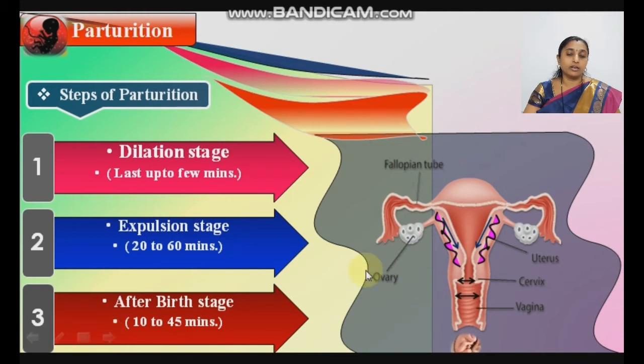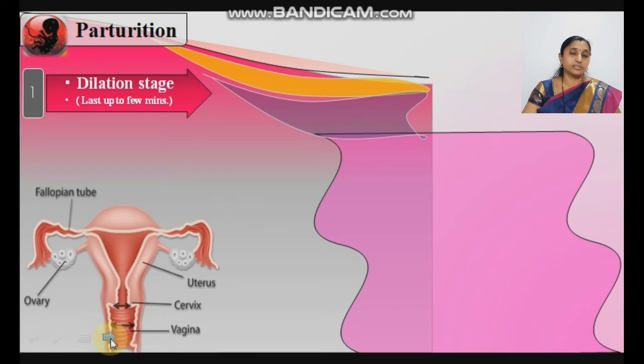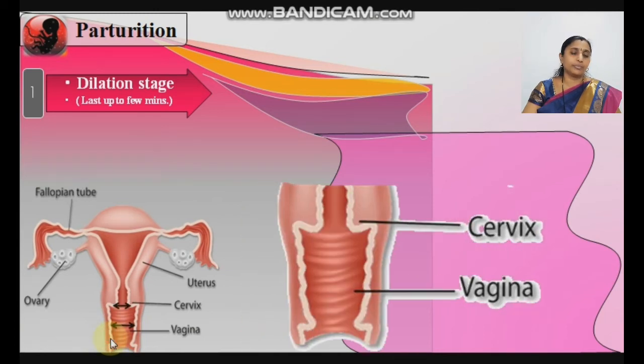After birth, the remaining structures, that is the placenta, umbilical cord and fetal membranes, all get discharged outside through the vagina. That is the afterbirth stage. Now first we are going to discuss the dilation stage. What happens during the dilation stage? It lasts only a few minutes.